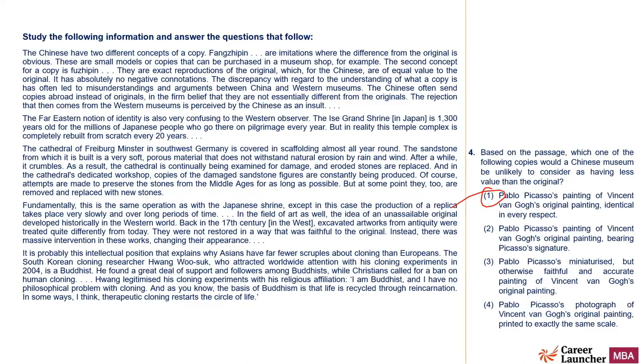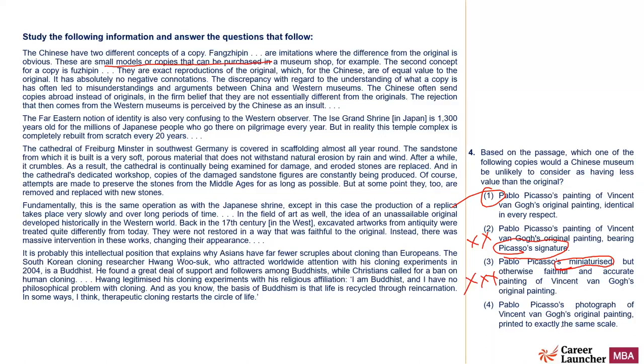Pablo Picasso's painting of Vincent van Gogh's original painting bearing Picasso's signature. Signature doesn't matter. It should be identical. Miniaturized. If it is miniaturized, then they don't consider it as original. Miniaturized is the first one. Small models or copies. Right. So this can't be the answer.